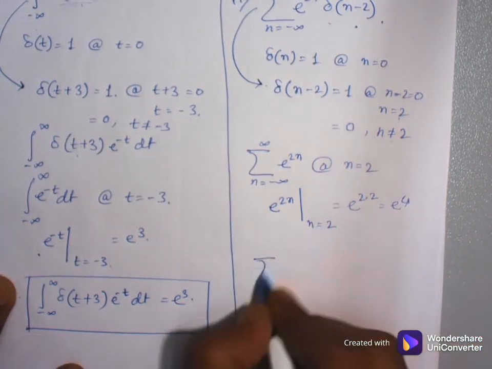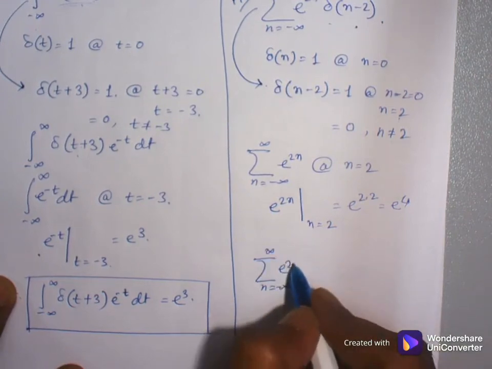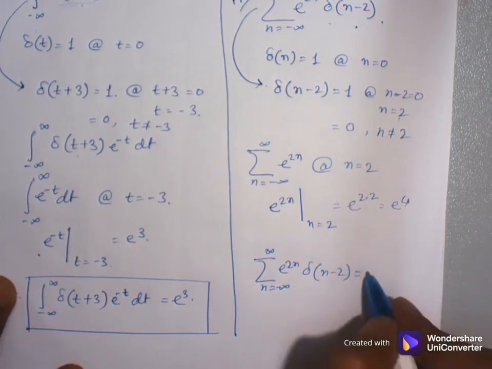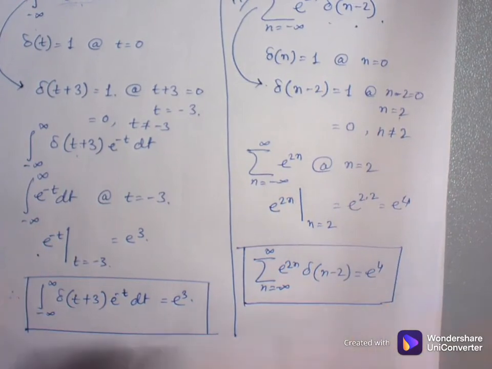So my solution is the sum of e to the power 2n times delta of n minus 2 equal to e to the power 4. This type of question you will get from these elementary signals, continuous time signal as well as discrete time signal.